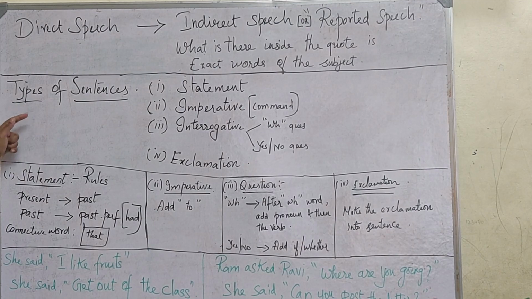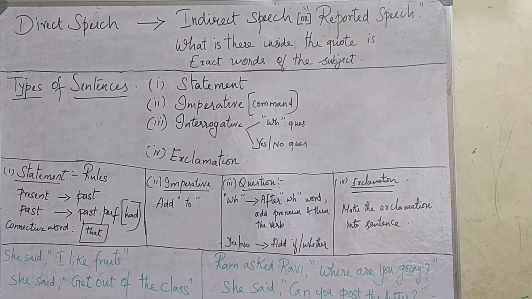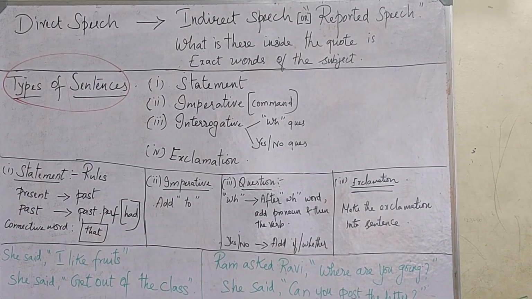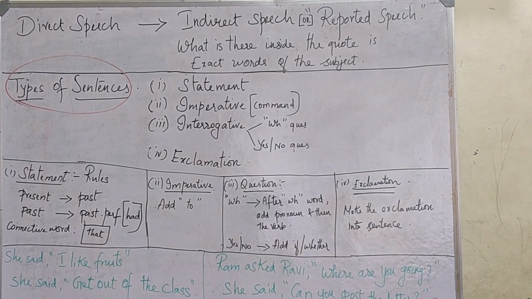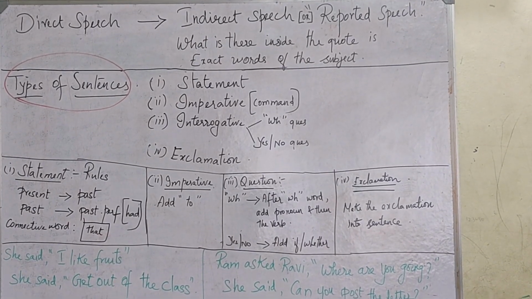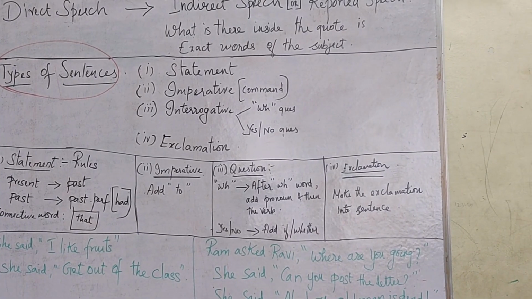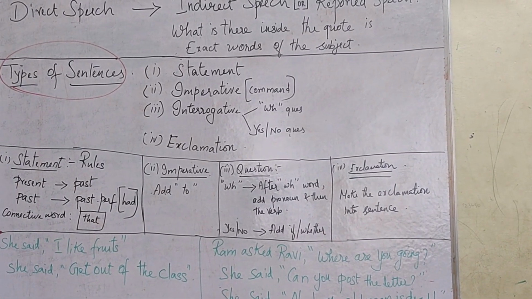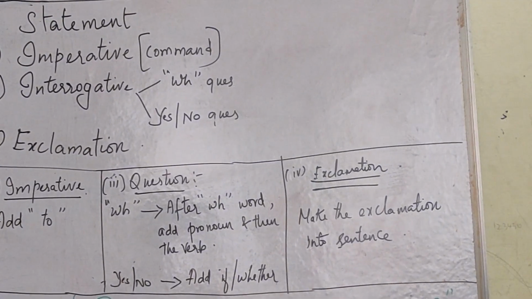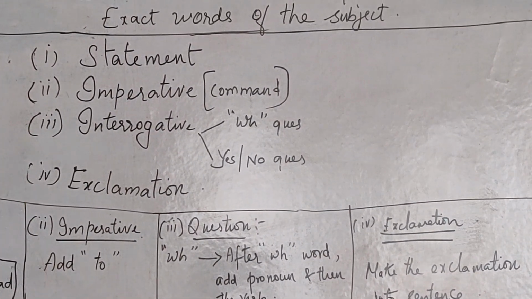But before that, we are supposed to know about the types of sentences. These types of sentences we have seen in our lower grade itself, but a little brush up will help you be perfect while answering your examination. So what are the different types of sentences? I'll do this part a bit fast because you would be thorough with it. There are 4 different types of sentences.